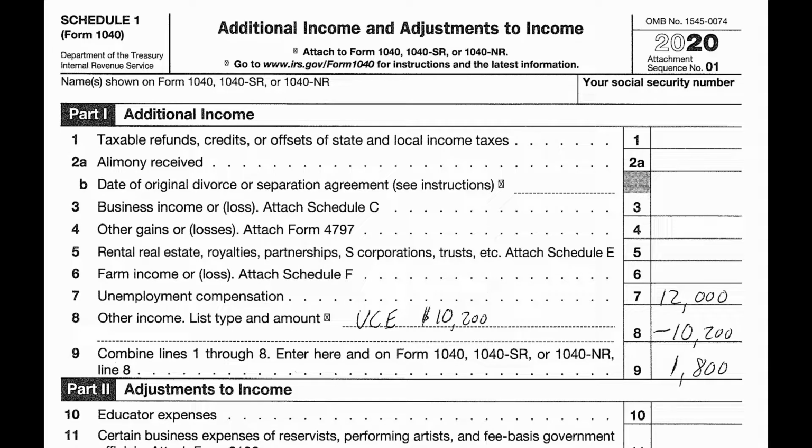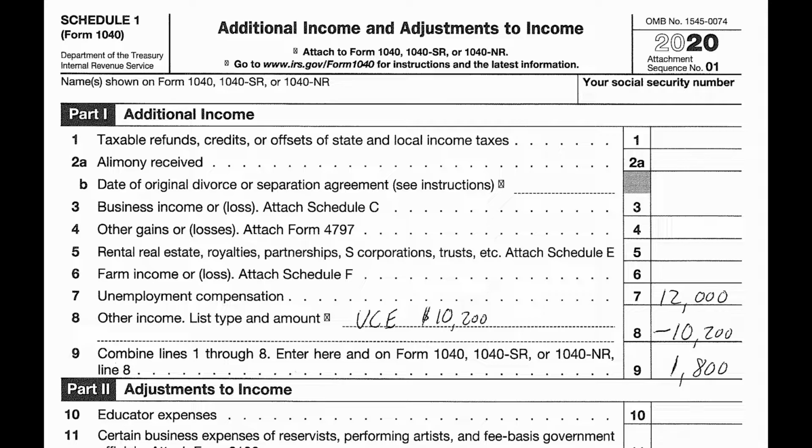So how do you know? How do you know if your client filed it properly after the law changed, or is it one of those that was filed before the law changed or filed incorrectly after the law changed? Well, the first thing we need to look at is all the action here is on Schedule 1, lines 7 and 8. So if you look at Schedule 1, line 8, here's an example, it's just handwritten, so we know it's not real. If we look at Schedule 1, line 8, you see UCE, Unemployment Compensation Exclusion.